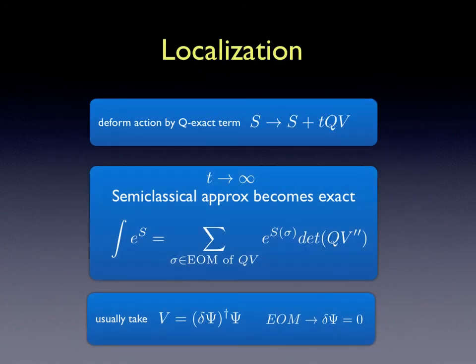In localization, we deform the physical action by adding an exact Q term. It can be shown that the path integral does not depend on the parameter t. So in the limit when t goes to infinity, the computation collapses on the saddle points of the deformed action and possible one-loop corrections. That is, the semi-classical approximation becomes exact. Usually, the equations of motion correspond to the BPS equations.